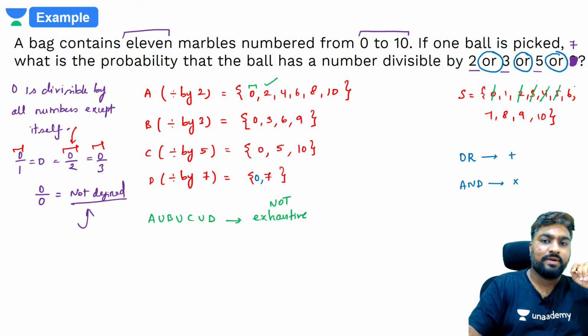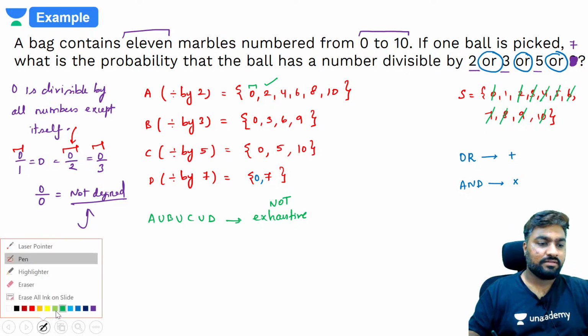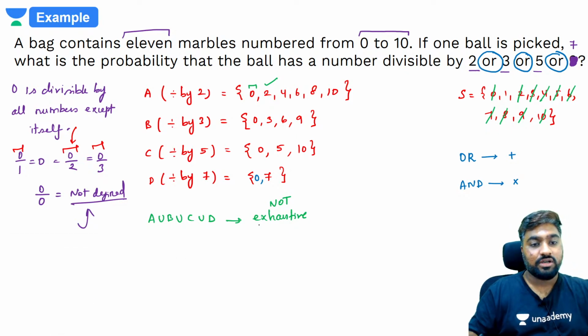6 divisible by 2 and 3 yes. 7 divisible by 7 yes. 8 divisible by 2 yes. 9 divisible by 3 yes. 10 divisible by 2 and by 5 yes. So this is one shot of an exhaustive event. Yes, one shot of an exhaustive event.